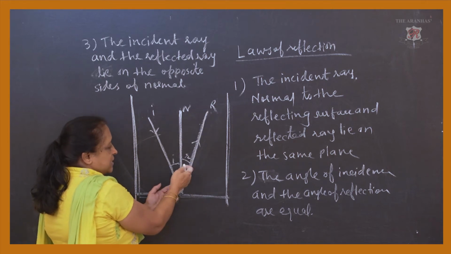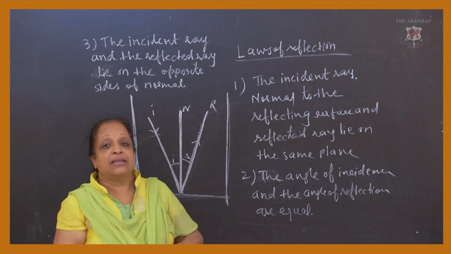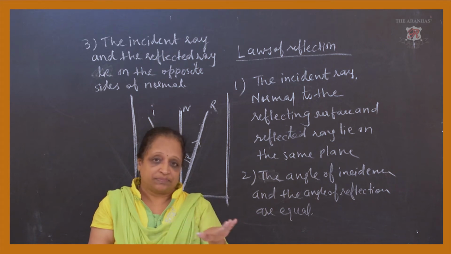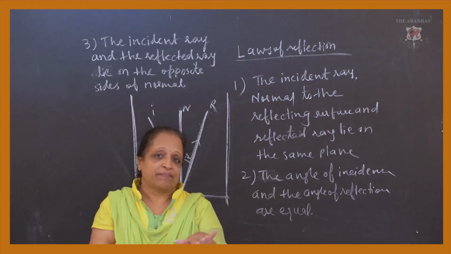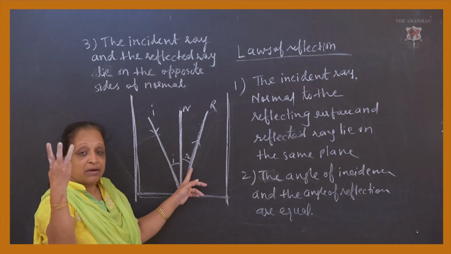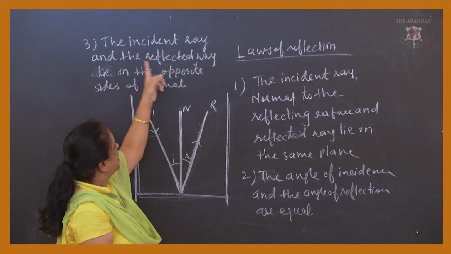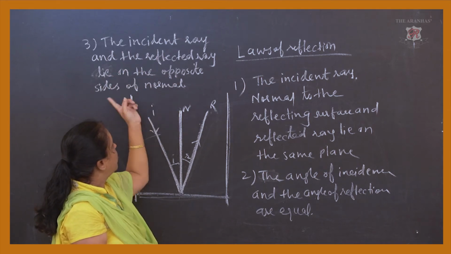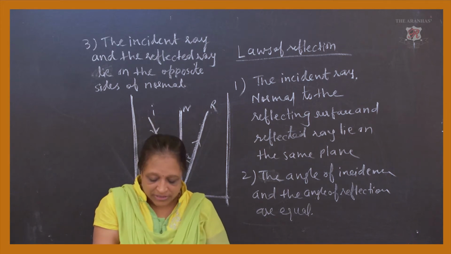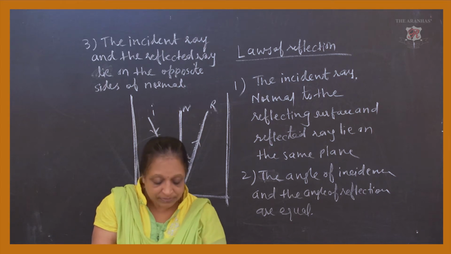If you have drawn 60 here, R also you have to draw 60 only, and the normal holds the 90-degree angle, that is perpendicular to the surface of the plane mirror, and therefore they are equal. And the third law we have learned is that the incident ray and the reflected ray lie on the opposite sides of the normal. This is the additional law I have just explained to you.